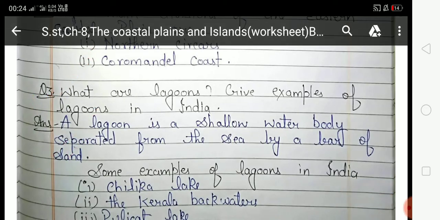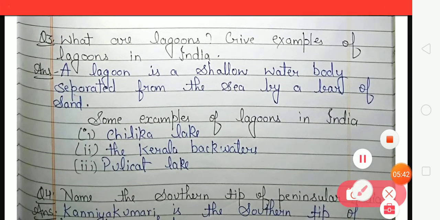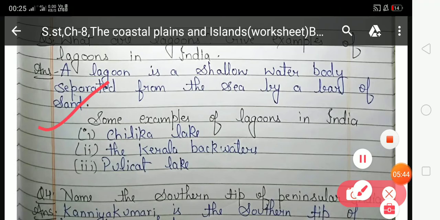Some examples of lagoons in India are Chilika Lake, the Kerala backwaters, and the third one is Pulicat Lake. These are the three examples of lagoons in India.